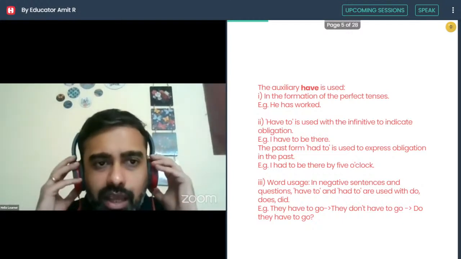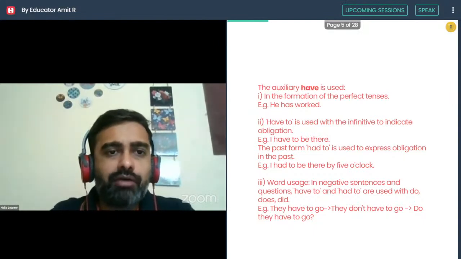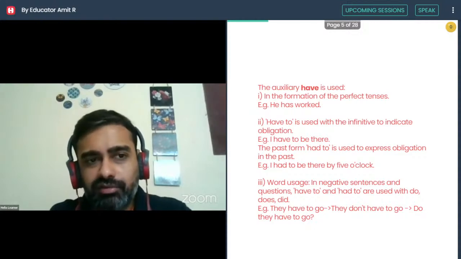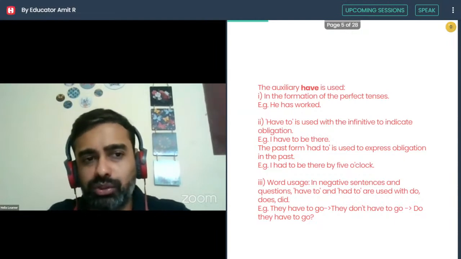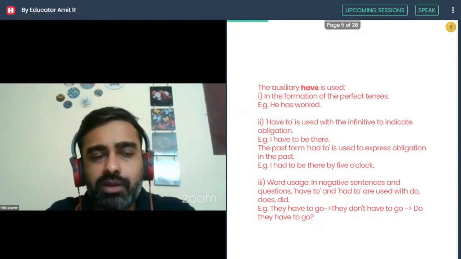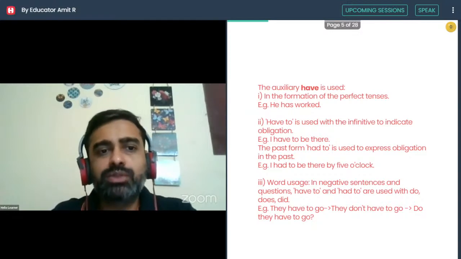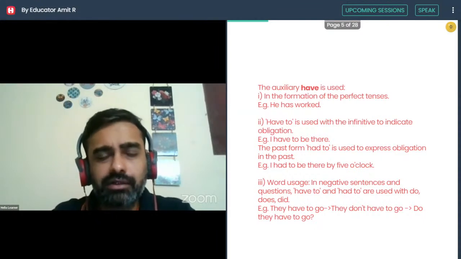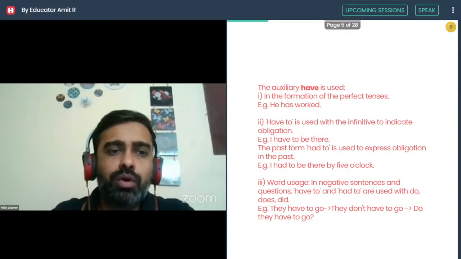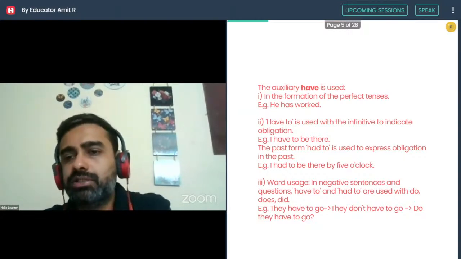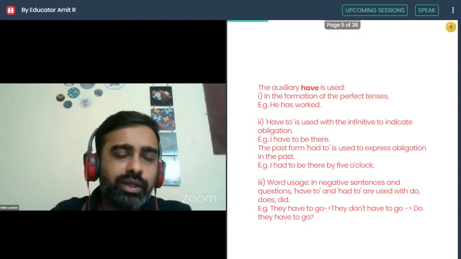The auxiliary have is used in the formation of the perfect tenses. Yes, absolutely. We discussed during the previous class as well, where we use be first, then have, then when we use the auxiliary do when we ask questions or to emphasize something. Here, obviously, the first sentence, in the formation of the perfect tenses, he has worked. What tense is that? Present perfect tense, right? The past participle of the have. So he has worked. He has worked in this company since 2010, for example. So present perfect tense, still ongoing.